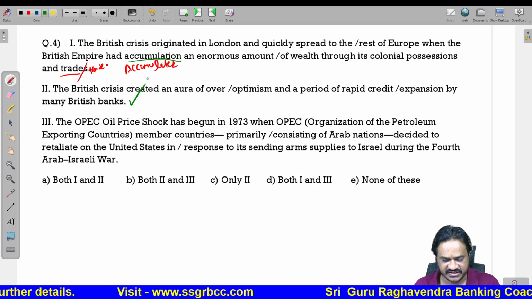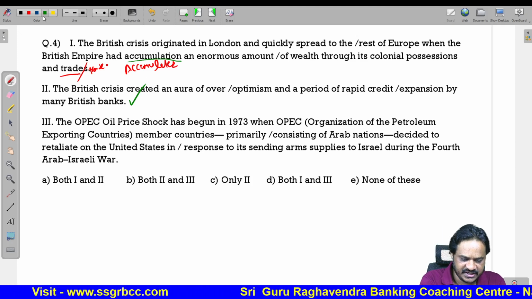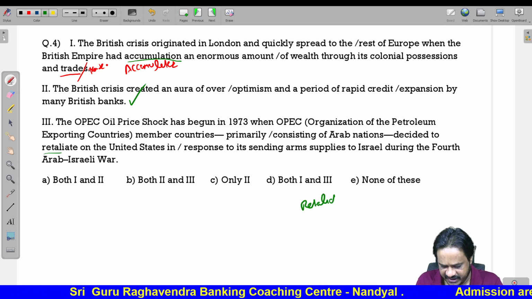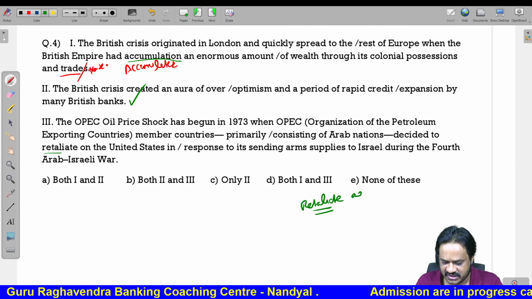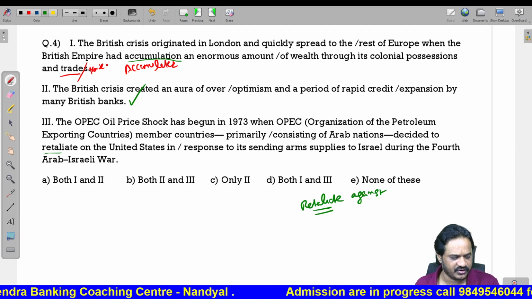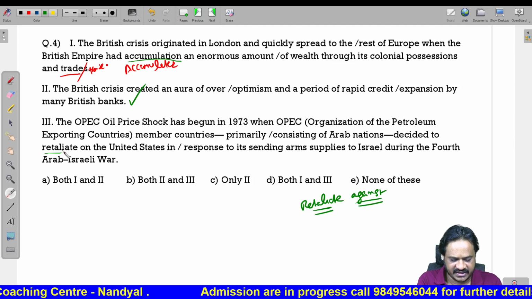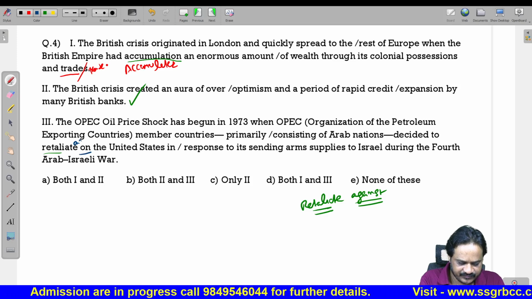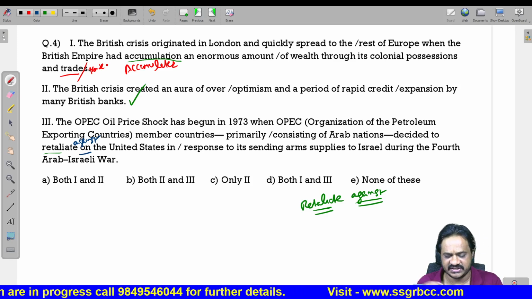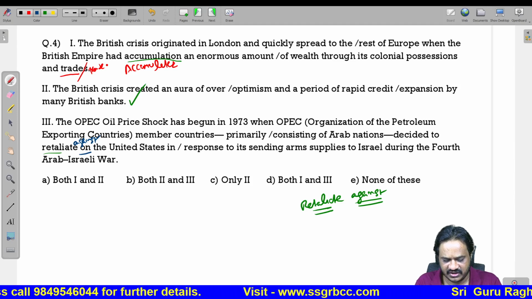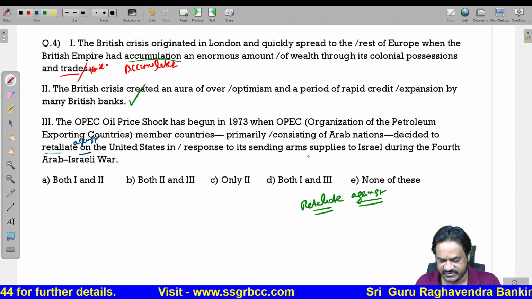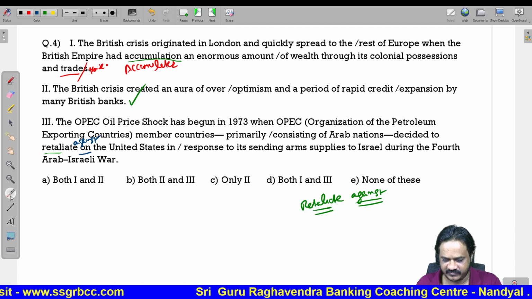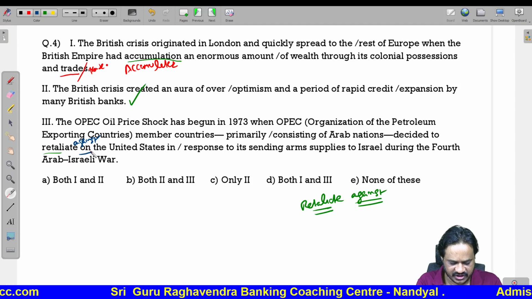The OPEC oil price shock has begun in 1973 when OPEC member exporting countries, primarily consisting of Arab nations, decided to retaliate on. See here, one thing you should remember, whenever you are getting the word retaliate, we should use against or upon. Retaliate against is correct. Retaliate is a word followed by against. Retaliation means taking the revenge. On the retaliate against the United States in response to its sending arms supplies to Israel during the 4th Arab-Israeli war. Now, retaliate means revenge, so we should not use on, we should use against.